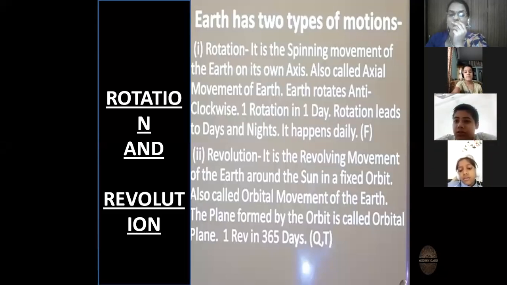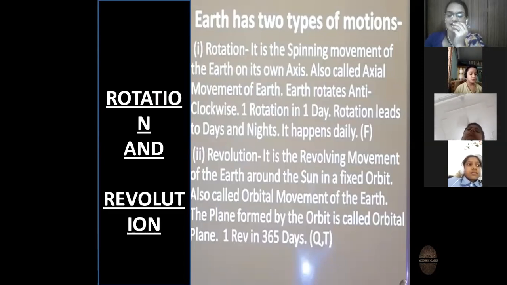The rotation of the Earth on its axis causes day and night. So this day and night which we experience are caused by rotation. 24 hours is one day on the Earth. Students, how are these days and nights caused? While rotating, the portion of the Earth which faces the sun is called the day, and the portion away from the sun is the night. So this is how day and night occur.